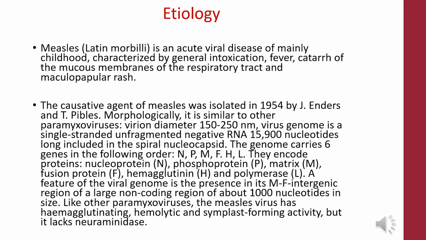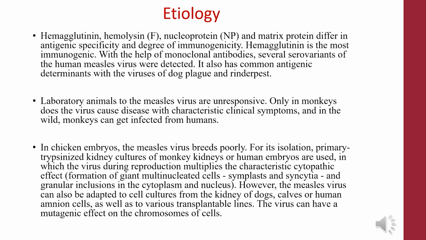A feature of the viral genome is the presence in its M-F intergenic region of a large non-coding region of about 1000 nucleotides in size. Like other paramyxoviruses, the measles virus has hemagglutinating, hemolytic, and symplast-forming activity, but it lacks neuraminidase. Hemagglutinin, hemolysin, nucleoprotein, and matrix protein differ in antigenic specificity and degree of immunogenicity. Hemagglutinin is the most immunogenic.